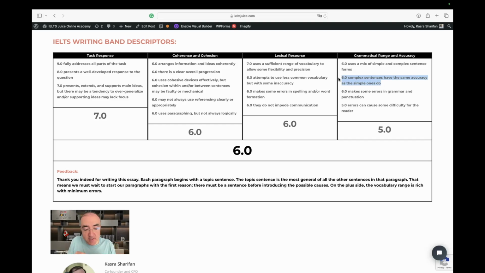I had complex structures that were just all by themselves alone. I needed an independent clause, or there were missing elements. So these are key elements that contribute to problems with grammatical range and accuracy. All in all, it is a 6.